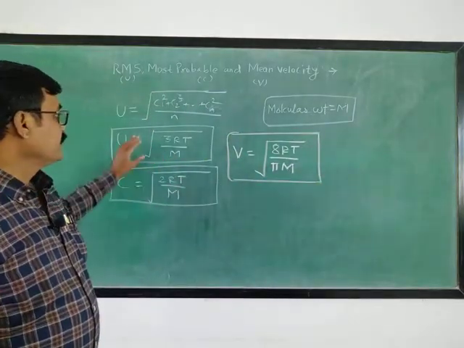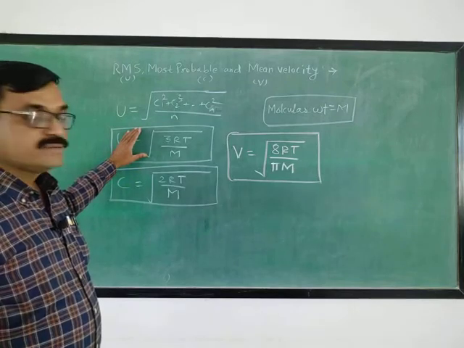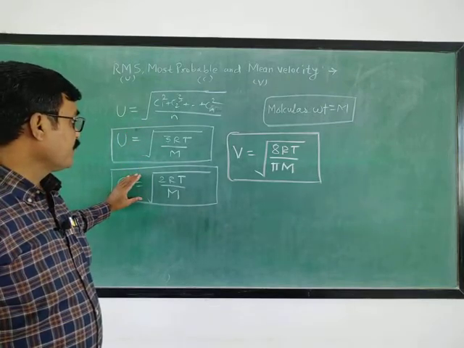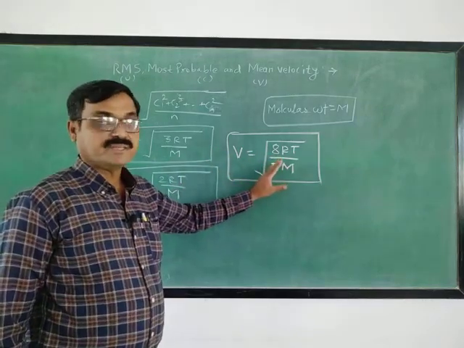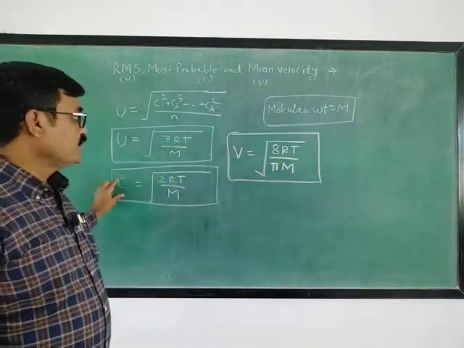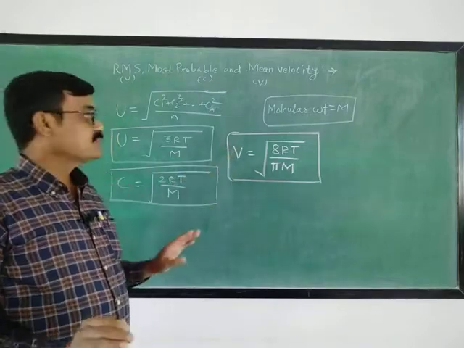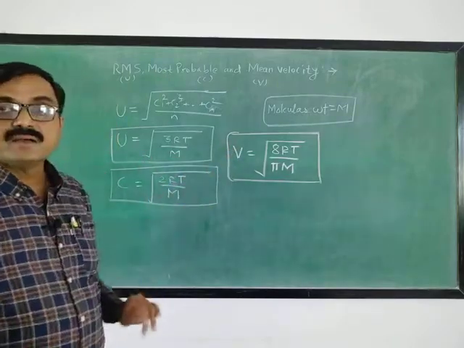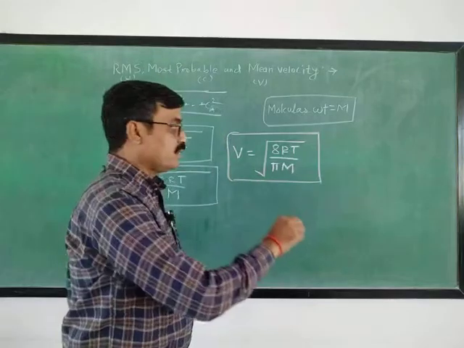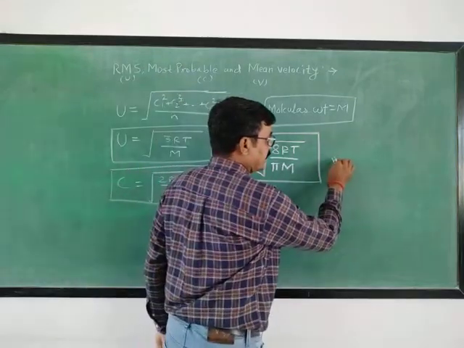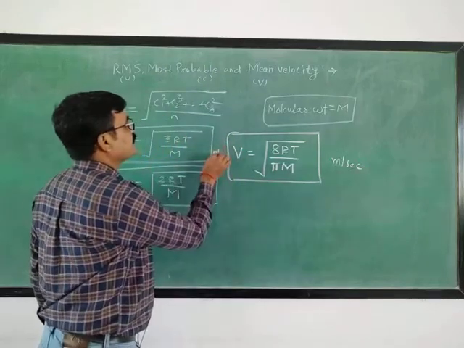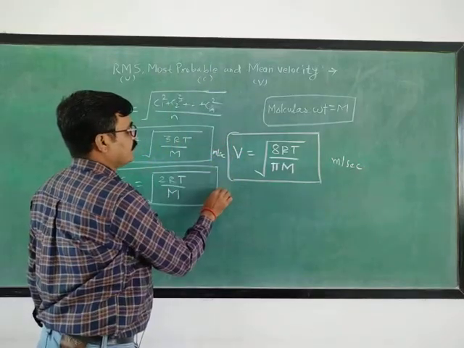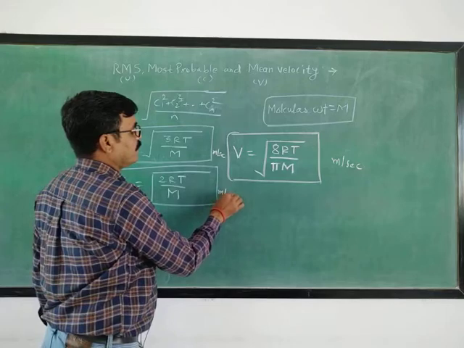In this way, this is RMS velocity, this is most probable velocity, and this is mean velocity, that is U, C and V. Since all these three are velocities, the MKS unit of each is meter per second.